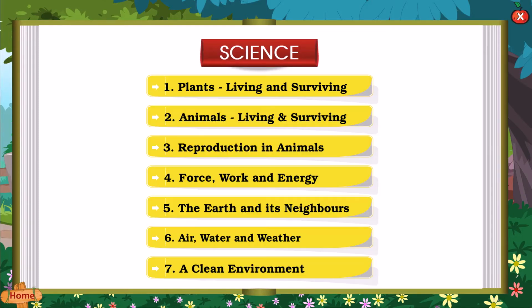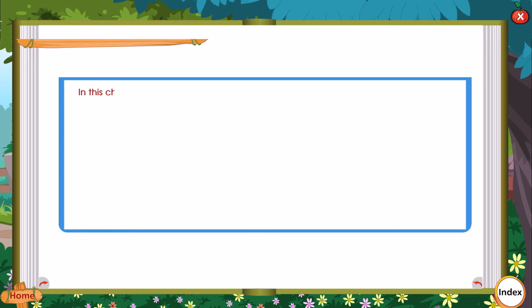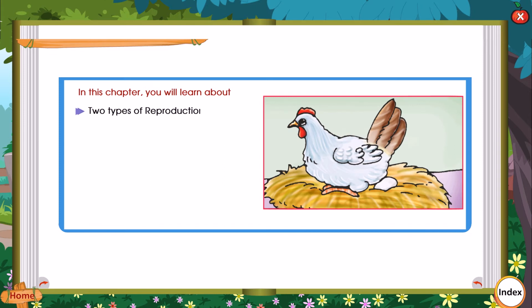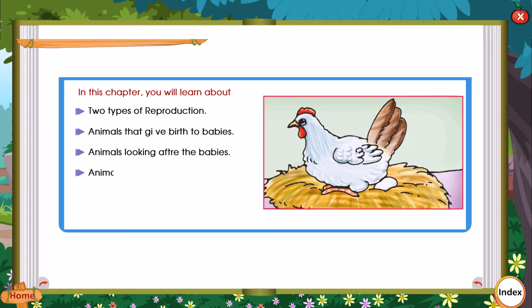Science. 3. Reproduction in animals. In this chapter, you will learn about two types of reproduction: animals that give birth to babies, animals looking after the babies, animals that lay eggs, life cycle of a butterfly, life cycle of a frog.